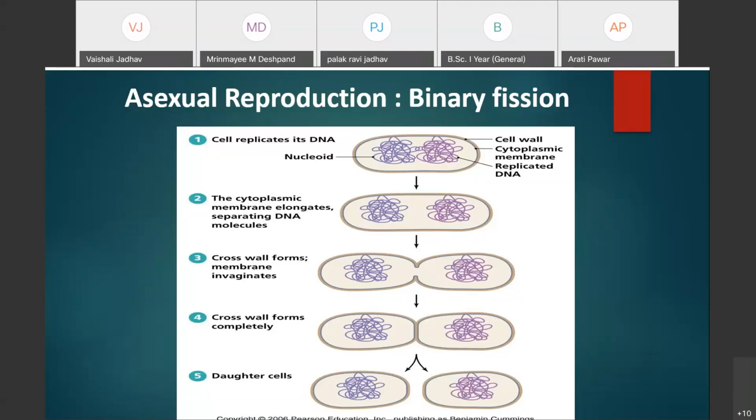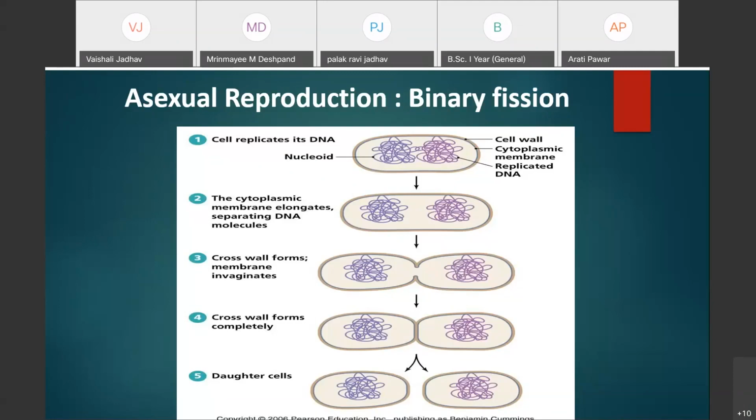Third one, formation of the constriction at the center of the bacterial cell. Then fourth one, the complete formation of the transverse wall between the bacterial cells takes place. And last one, the two daughter cells are separated from each other. Here you can see the resulting daughter bacterial cells.